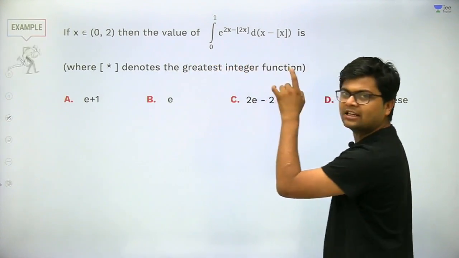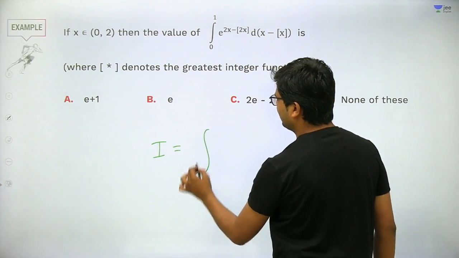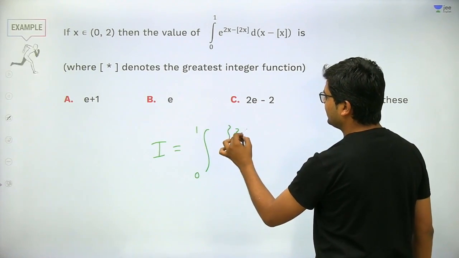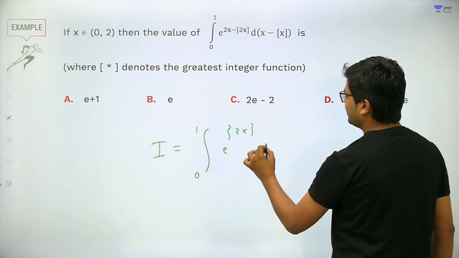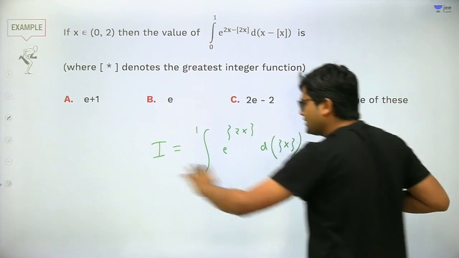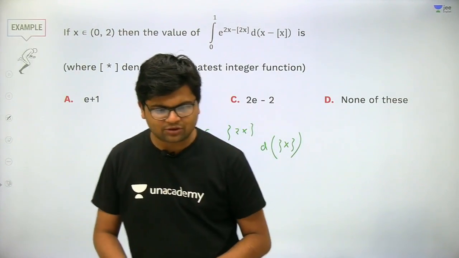This given I that we need to calculate will be written as the limit 0 to 1 of the integral of e to the power fractional part of 2x, integrated with respect to the fractional part of x. This is the integral that we need to solve. Got my point? Very good, students, very good.